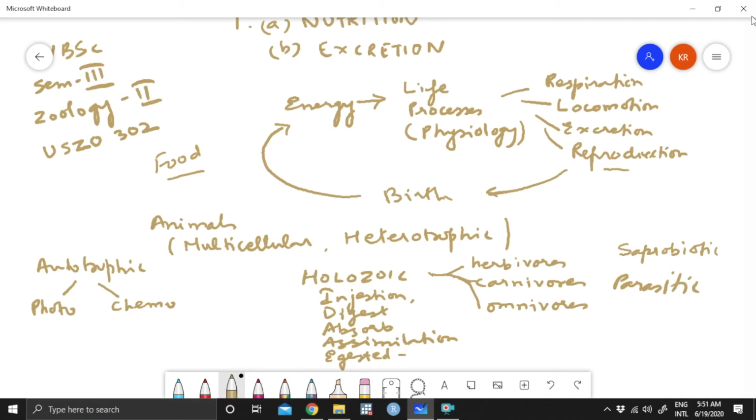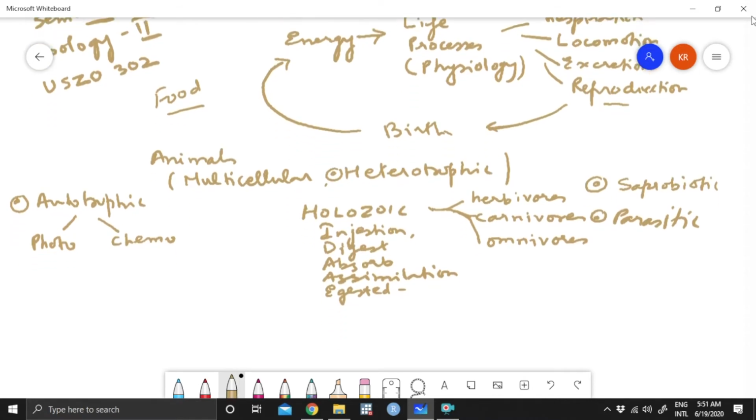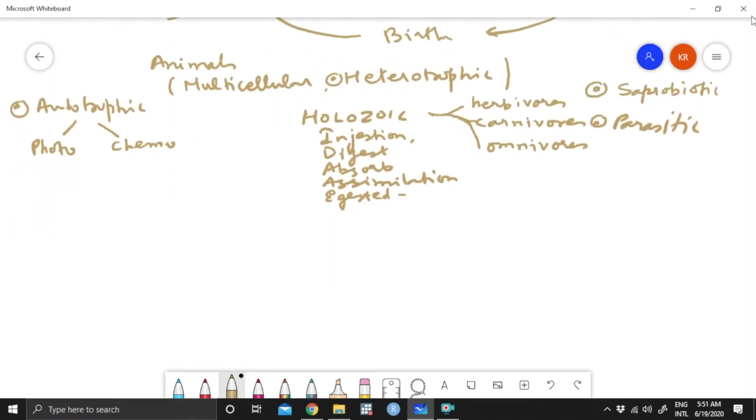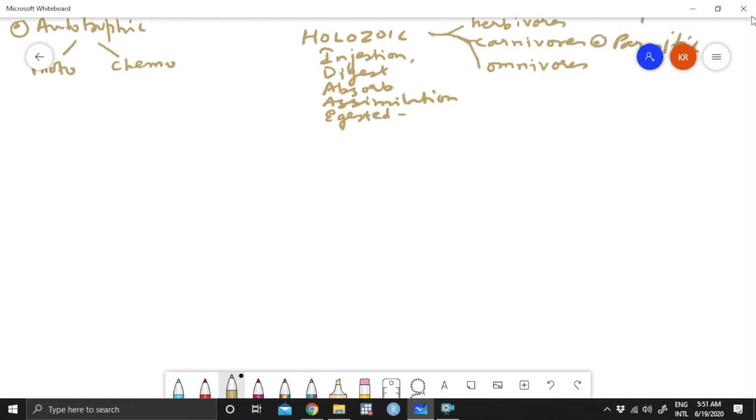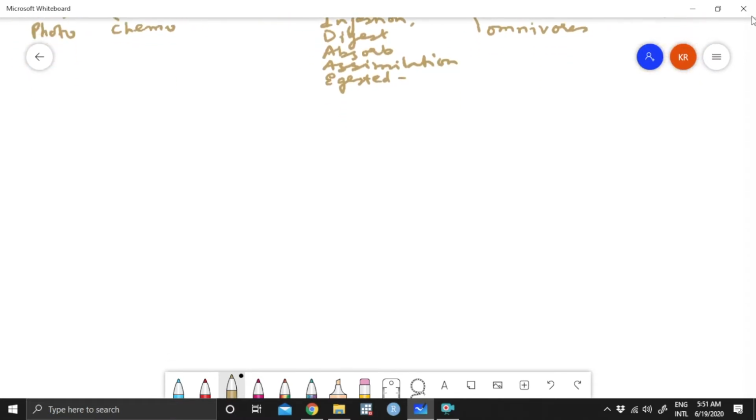So these are the different modes of nutrition: autotrophic, heterotrophic, saprobiotic or saprotrophic, parasitic. You can add many others, but this covers the different types of nutrition. So nutrition is so important for organisms, and for any animal that you see, the first question we must ask is, how does it obtain its food? This is an important question while studying animals.